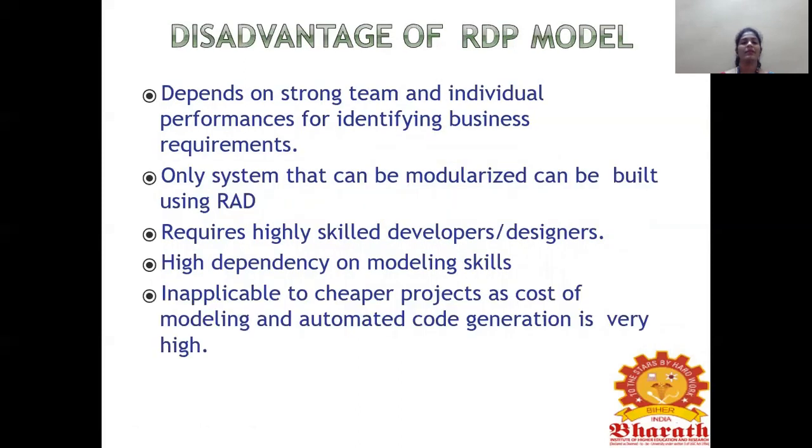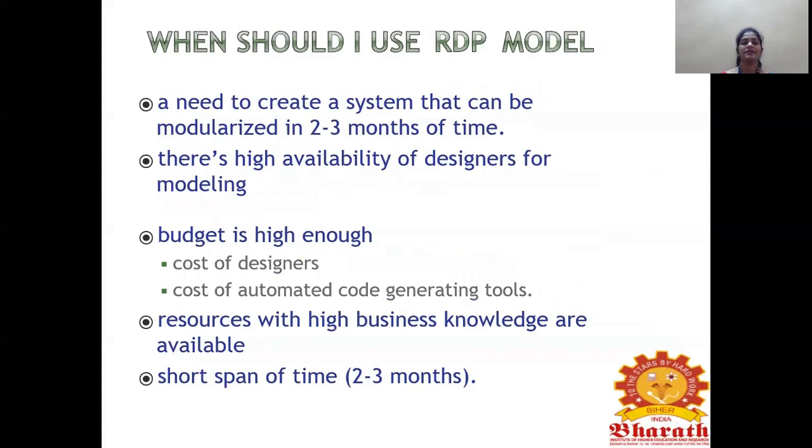Disadvantages of the rapid development model: it depends on a strong team. Only systems that can be modularized can be built using a rapid model. It requires highly skilled developers and depends on modeling skills. Some tools will be used for developing the applications, right? So it depends mainly on modeling skills. It is inapplicable to cheaper projects. The cost of modeling and automated code generation is very high here.